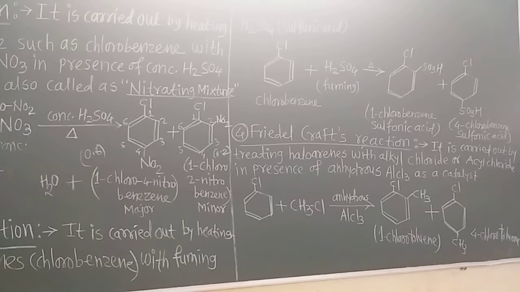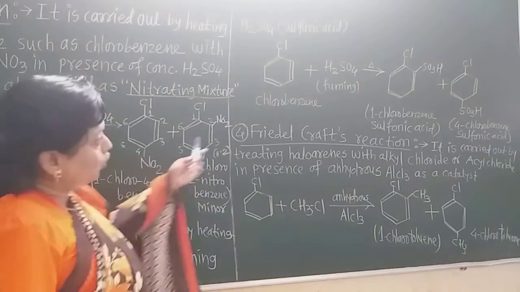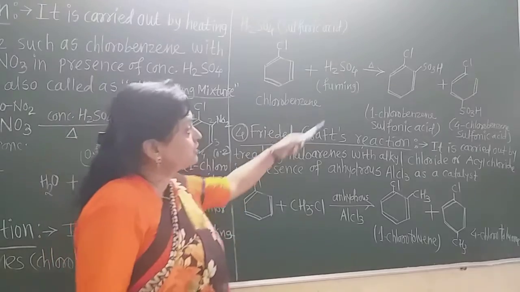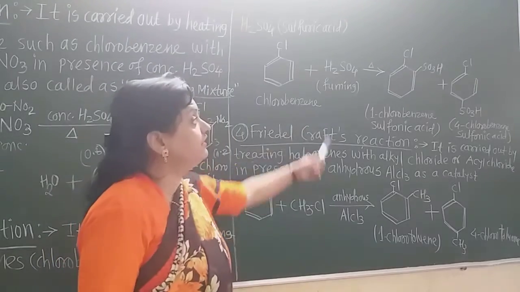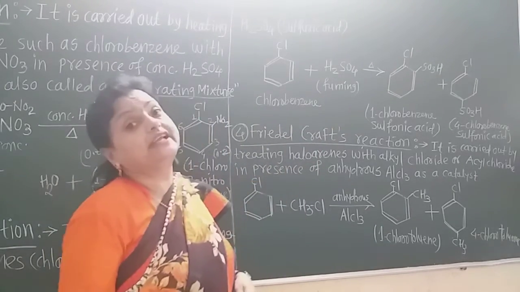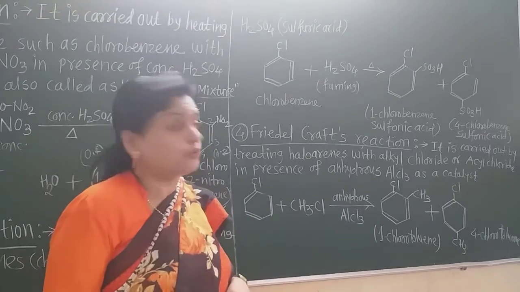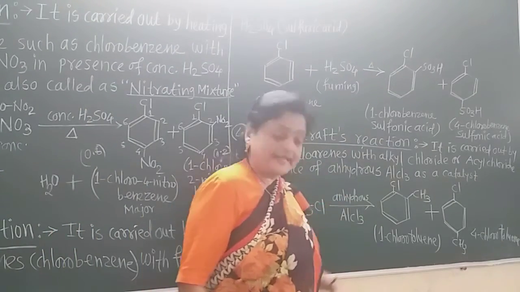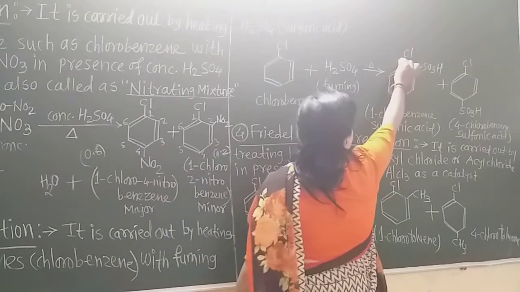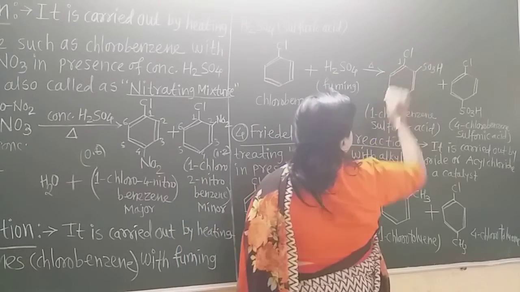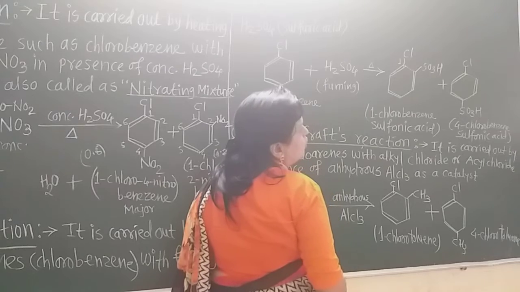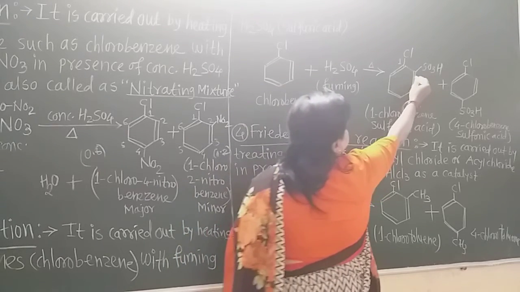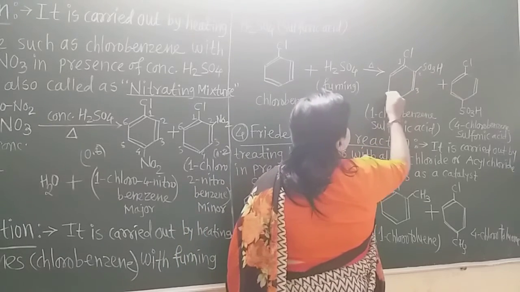Now this is the fuming sulfuric acid. Here, chlorobenzene, when it reacts with or is heated with fuming sulfuric acid, also forms two different products. The first is 1-chlorobenzene sulfonic acid. Now the numbering is always given from this chlorine. So it is 1-chloro, 1, 2 in this way, 3, 4, 5, 6.